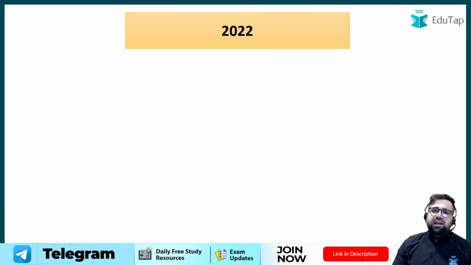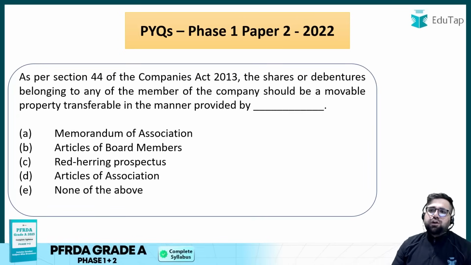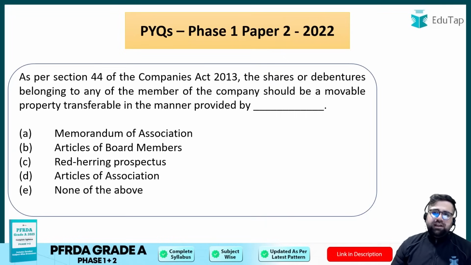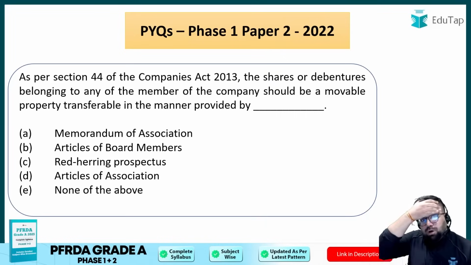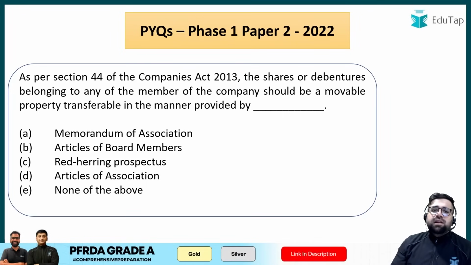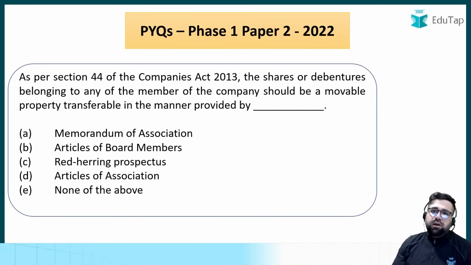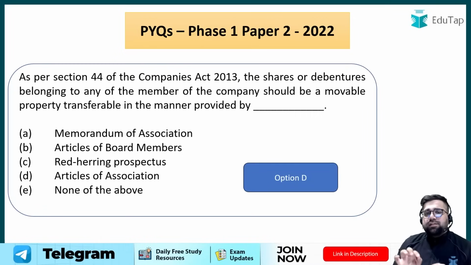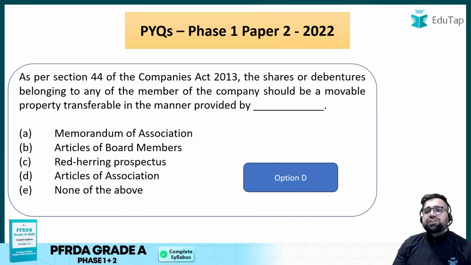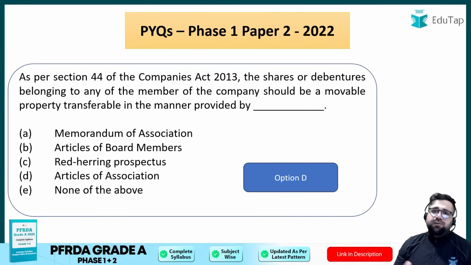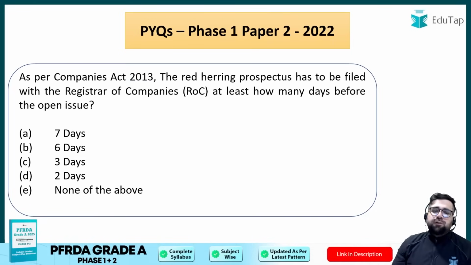Moving forward to the last few questions of 2022. As per Section 44 of the Companies Act 2013, the shares and debentures belonging to a member of the company should be movable property, transferable in the manner provided by what? Transferable as provided by the articles of association. Okay, which is your option number D. This is again very, very important, which you should all remember for the Companies Act. Moving forward to the next one.